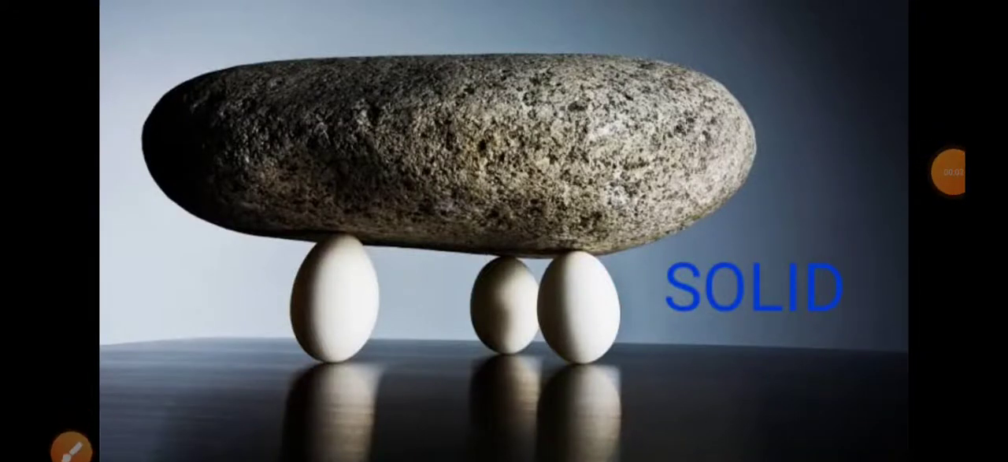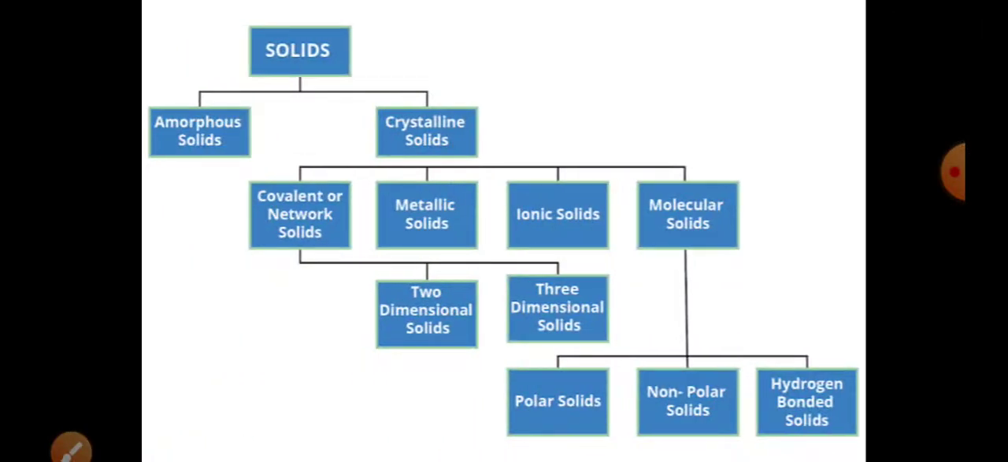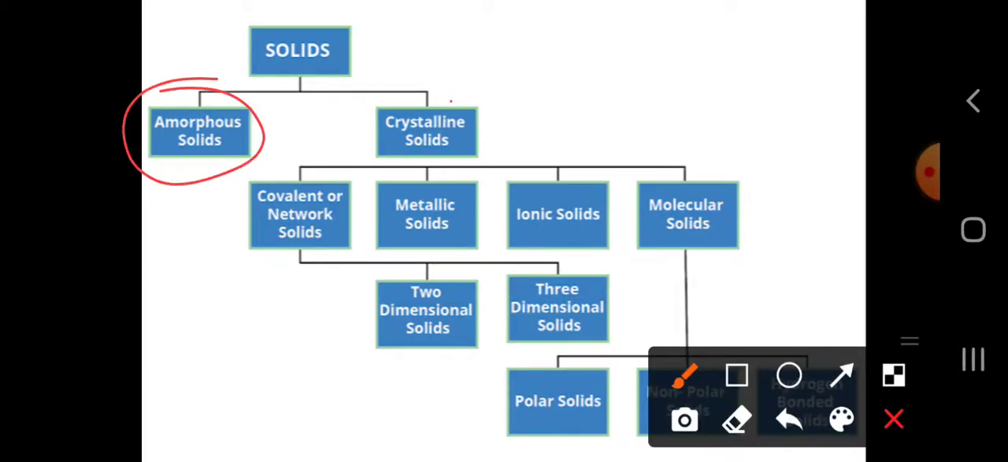Hello students, today we are going to start the very first chapter of chemistry called solids. The definition of a solid is a type of matter in which all the constituent particles are very closely packed and cannot move, they just vibrate. Solids can be divided into two subparts called amorphous solid and crystalline solid.